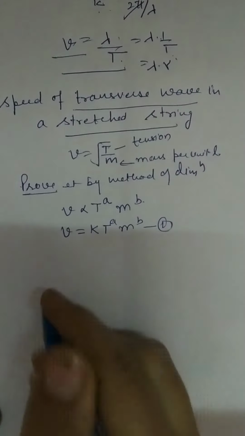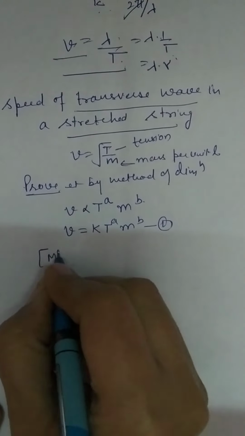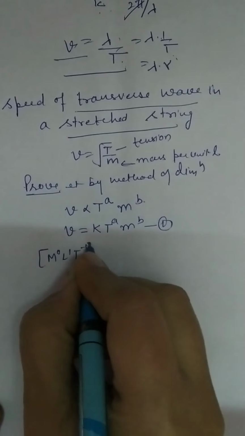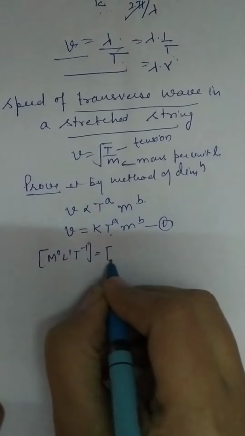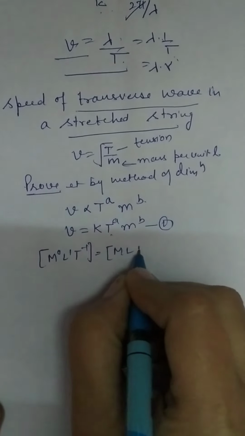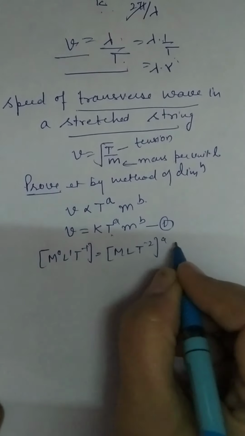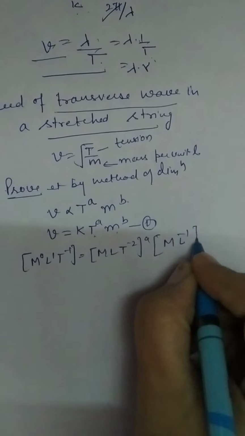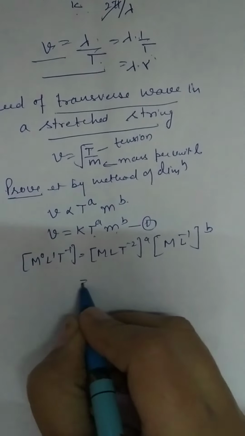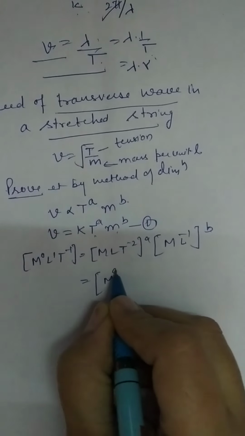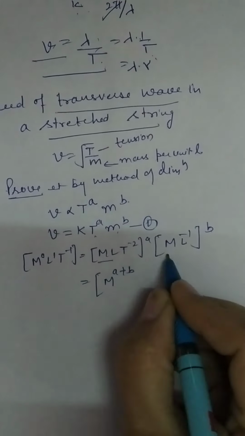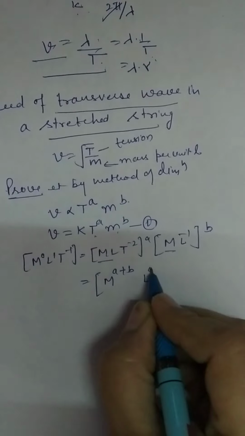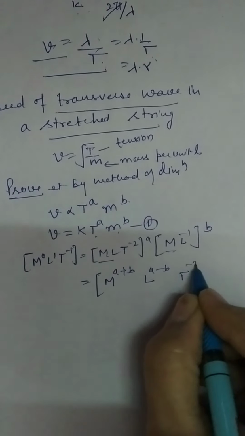Now the dimension of v becomes M0 L1 T minus 1, right? What is this T? Tension, that is MLT minus 2, force, to the power a. And what is small m? Mass per unit length. It is ML minus 1 to the power b. Now if you combine the terms, M to the power a plus b, L to the power a minus b, T to the power minus 2a.